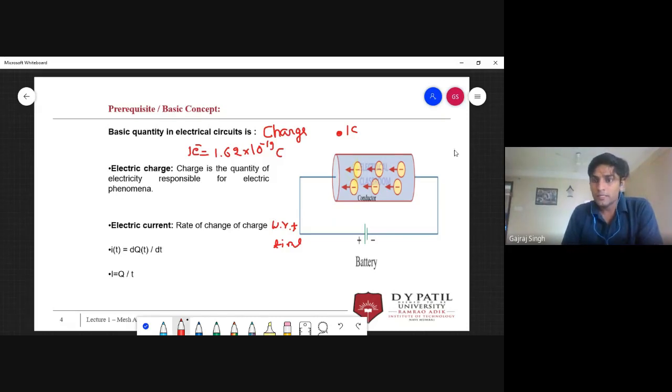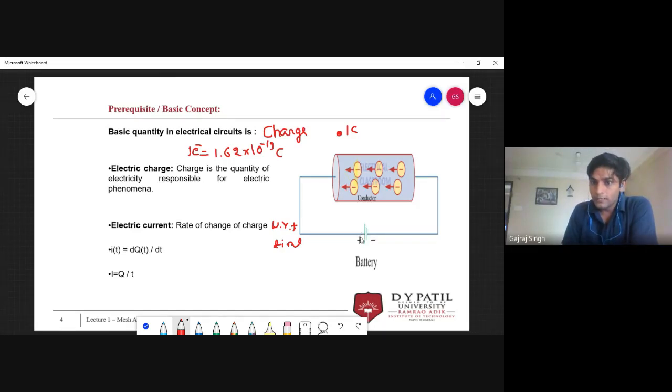For example, suppose this is a metallic body, any conductor. Now if we apply a battery over here, what will happen? This battery has positive polarity here and negative here. Positive polarity means there is a deficiency of electrons at this location and an excess of electrons at this location.